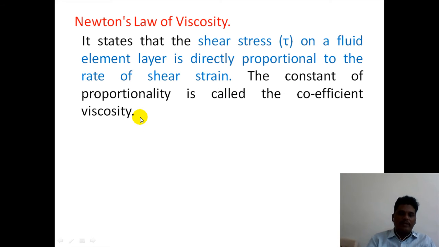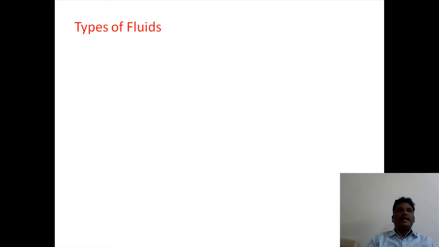Tau is equal to mu into du by dy. This is nothing but Newton's law of viscosity equation. According to Newton's law of viscosity, the fluids have been classified.